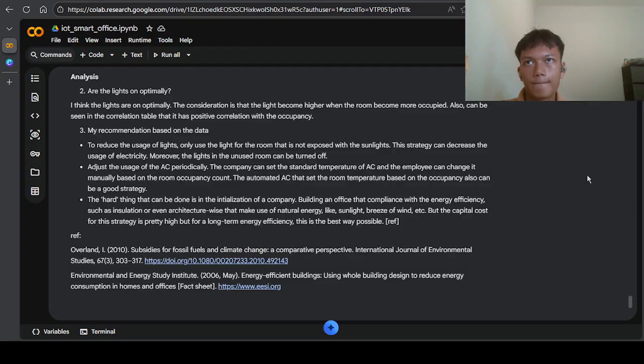Architecture wise, they can make insulation for each room, or make use of natural energy from the windows, like sunlight and ventilation, to make use of the breeze of the wind, etc. But the strategy is high on capital cost, but the long term energy efficiency is the best.